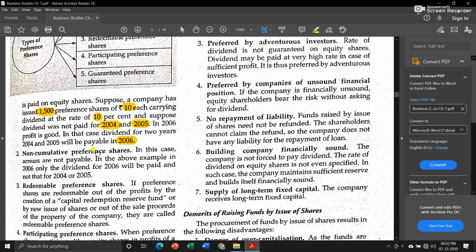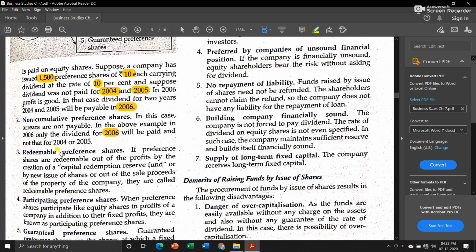Then next is non-cumulative preference share. Now this is the opposite of cumulative preference share. In the earlier case we saw that the dues for two years were given in the year 2006, but in non-cumulative preference share it doesn't happen like that. Means he will not get dividend for 2004 and 2005, but he will get dividend for only 2006.